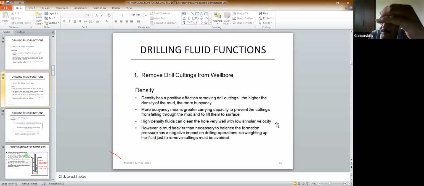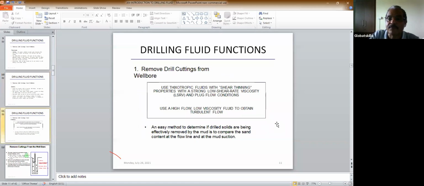Your density should be optimum, you cannot go beyond that. The viscosity should be optimum so that you cannot go beyond that or less than that. So as a mud engineer, your job is to maintain the optimum parameters which can help in cleaning the hole and the other purposes for which drilling fluid is used.